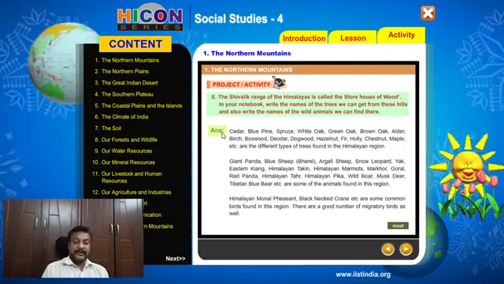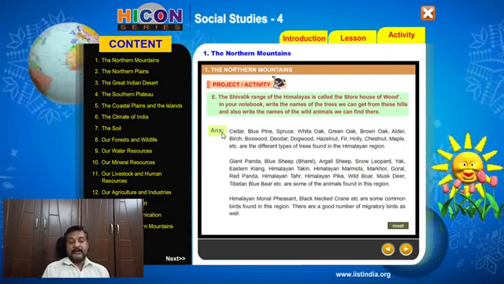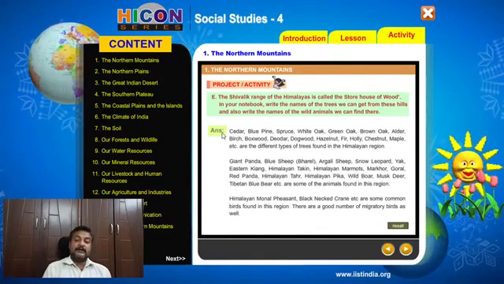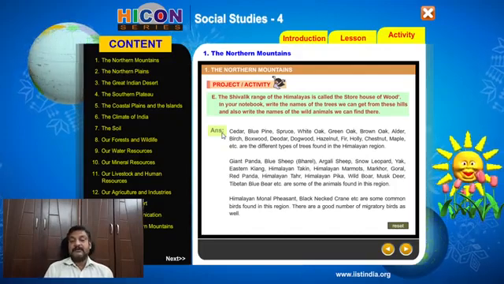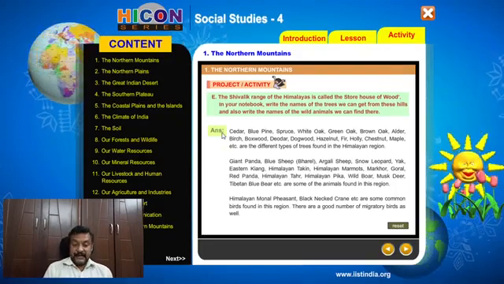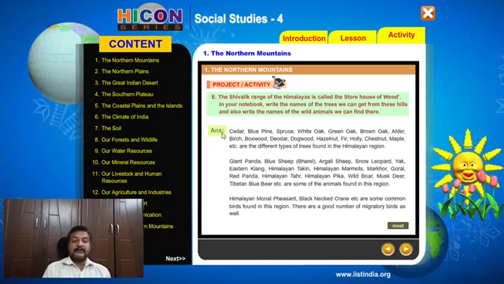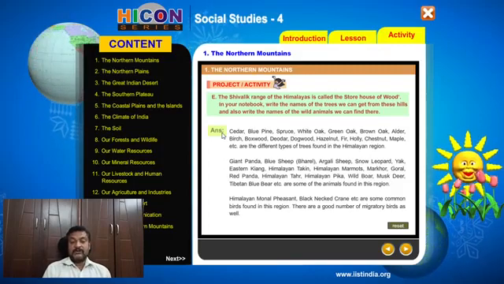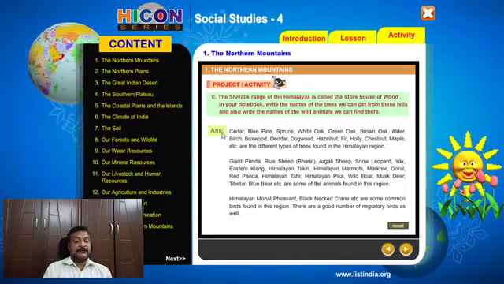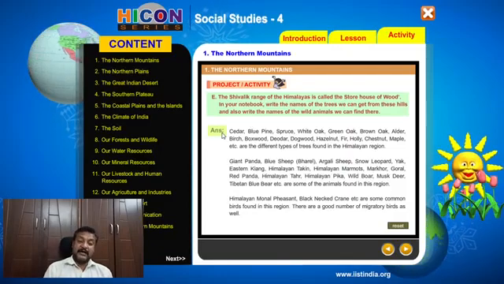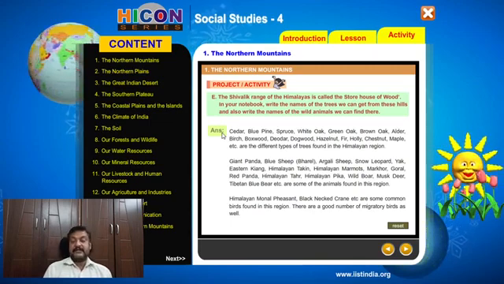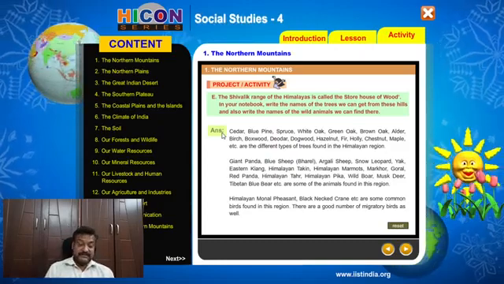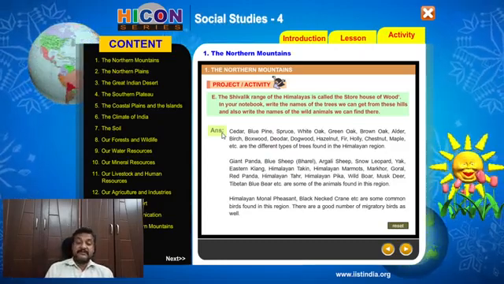Now, giant panda, blue sheep, also known as bharal, Argali sheep, snow leopard, yak, eastern kiang, Himalayan takin, Himalayan marmots, markhor, goral, red panda, Himalayan tahr, Himalayan pika, wild boar, musk deer, Tibetan blue bear, etc. are some animals found in this region. So this region has got a very good diversity in its wildlife as well.